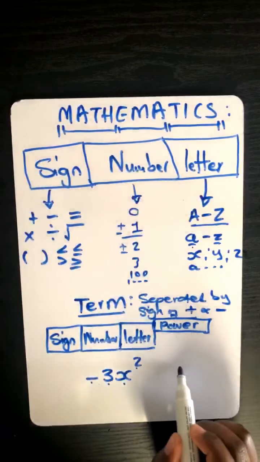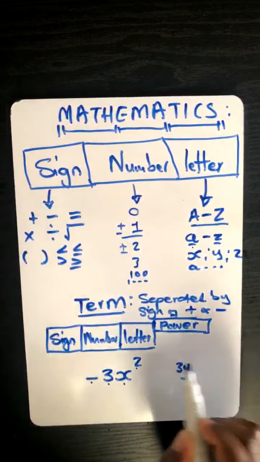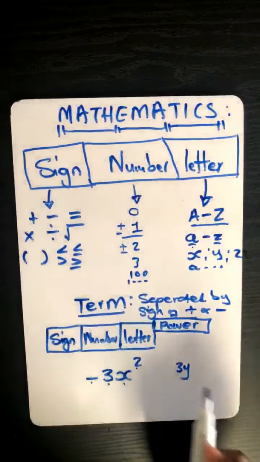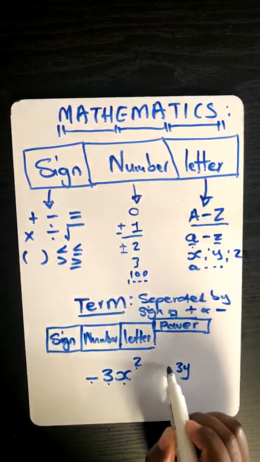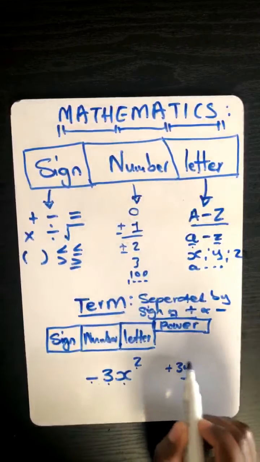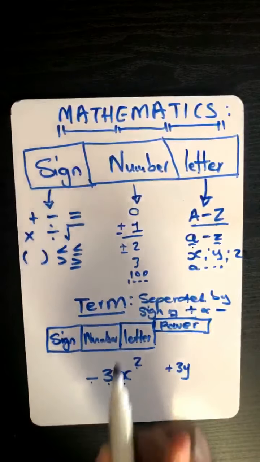I'll give you another example. Let's say we have 3y. Let's try to interpret this one, Yolo. What is the sign for 3y? It's an invisible positive there. So if you just have a number and a letter without having a sign, just know it's an invisible positive sign.